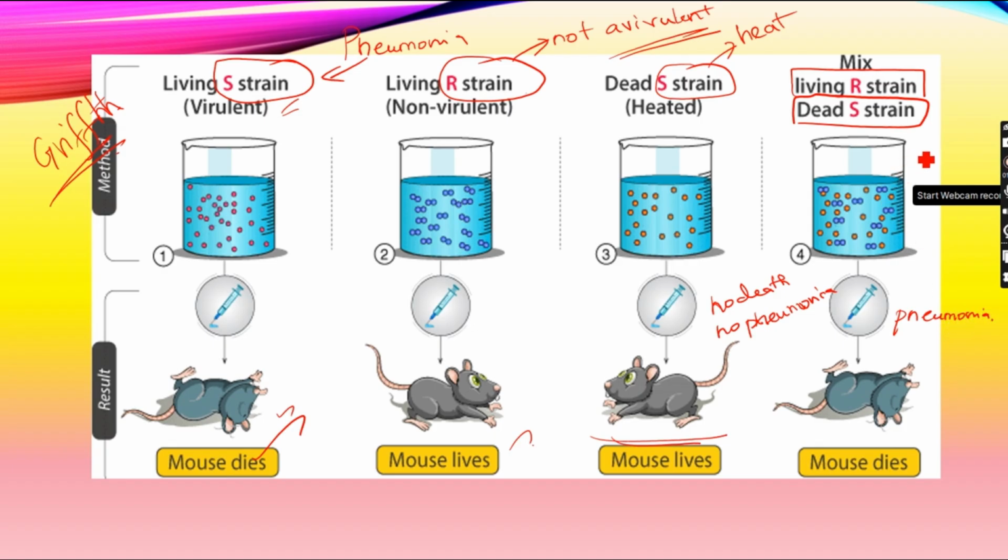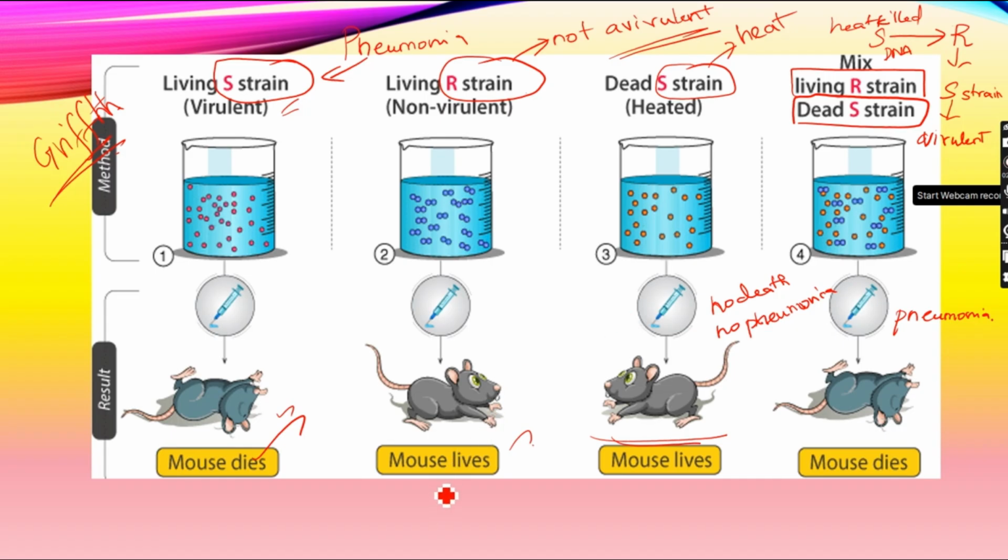When the underlying reason was examined, it was found that the S strain bacteria, though heat killed, has DNA with a characteristic to cause pneumonia, which is transferred to the R strain, which can be converted into S strain bacteria, which causes pneumonia, virulence, which leads to the death of the mice.